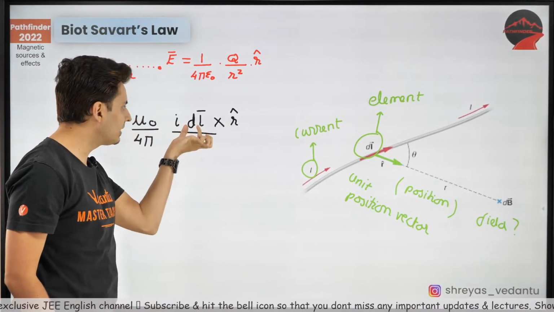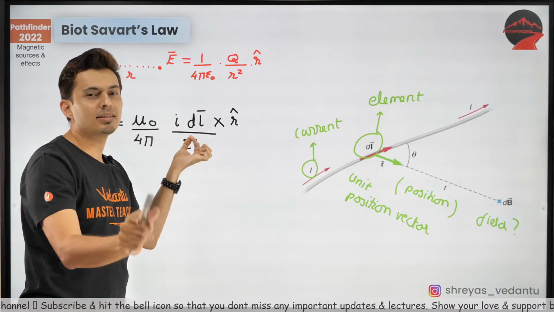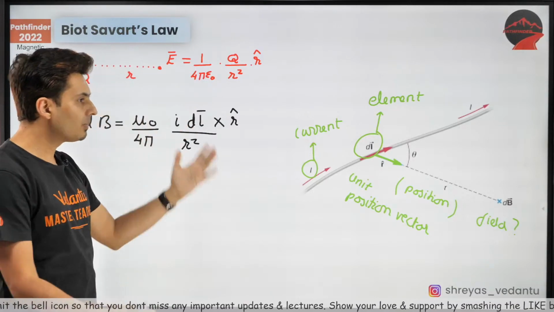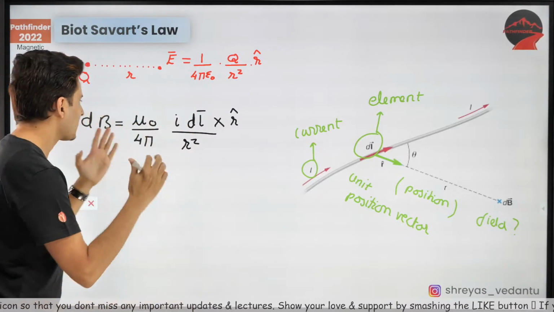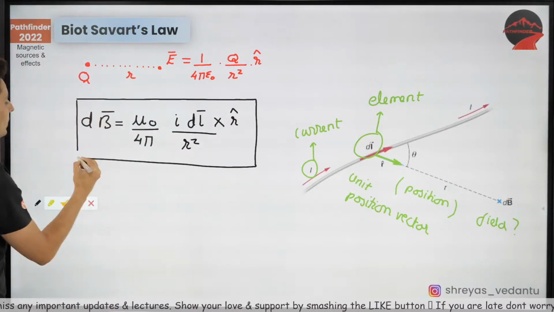Because I have put the dl vector, I cannot just put r bar. There has to be some symbol, and that symbol is the cross product. This is an experimental law. This has been found by these people via experiments. So this is a very, very important equation.